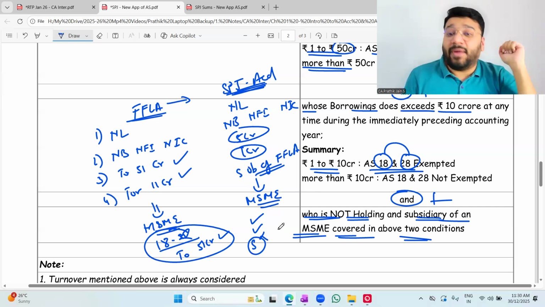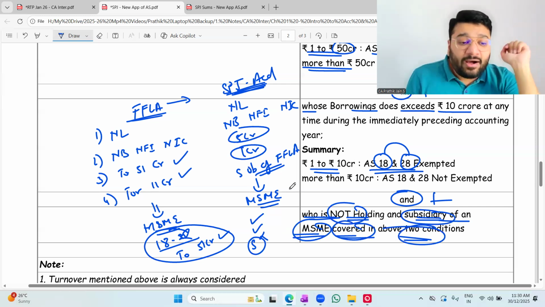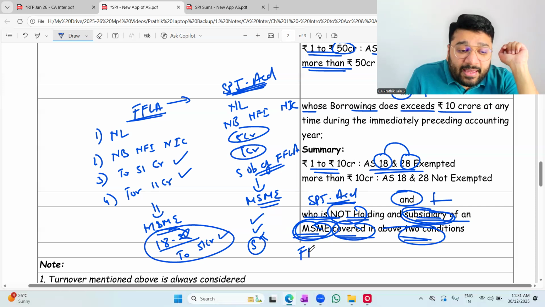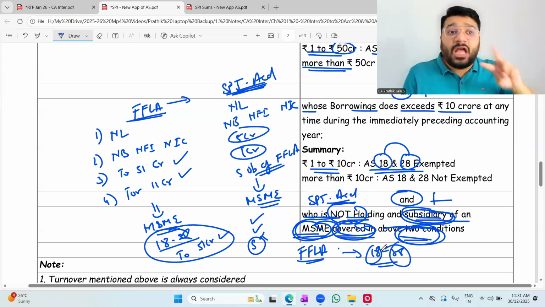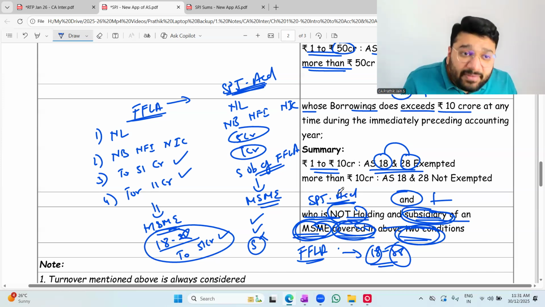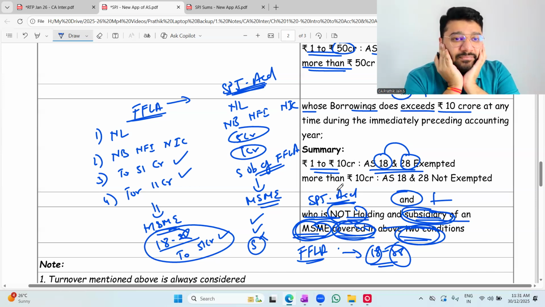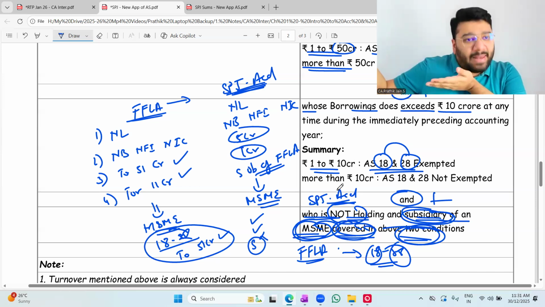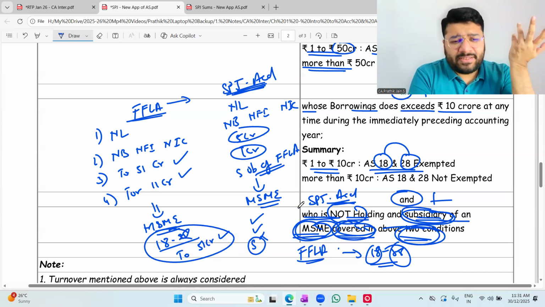For me to not comply with AS 18 and 28, I should not be the holding or subsidiary of that MSME which is covered in the above two conditions. So here, SPJ Academy is the subsidiary of an MSME. Which MSME? FFLA. And FFLA is covered by the above two conditions, meaning FFLA has to comply with AS 18 and 28. So if any entity is complying with AS 18 and 28, and you are a holding or subsidiary of that entity, then you also have to comply. Any difficulty? In short, whatever my holding or subsidiary company is complying with, I also have to comply with. Okay, not okay?